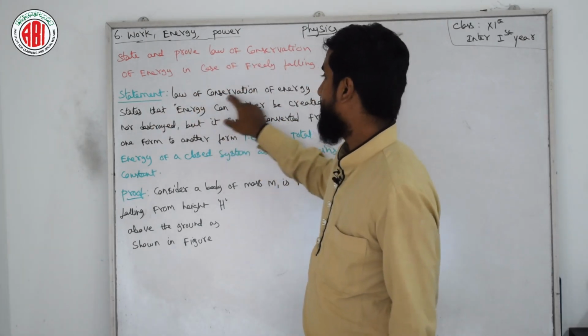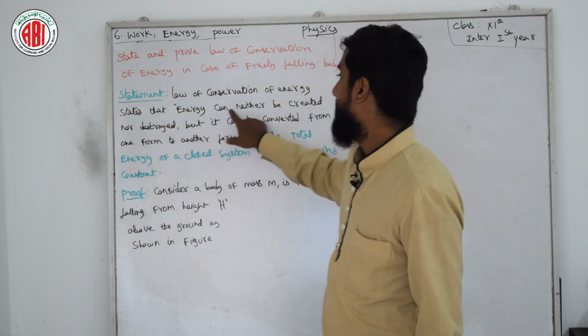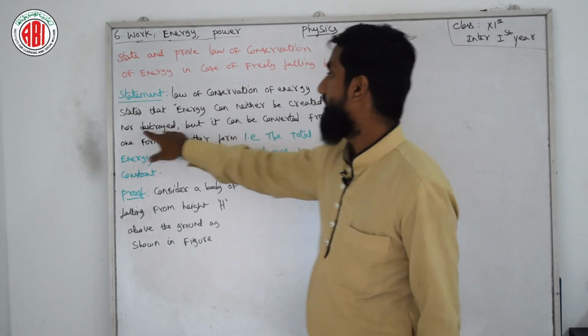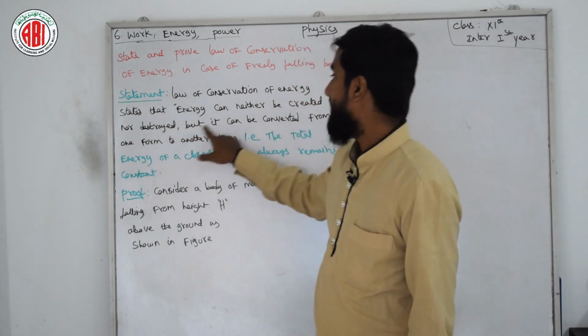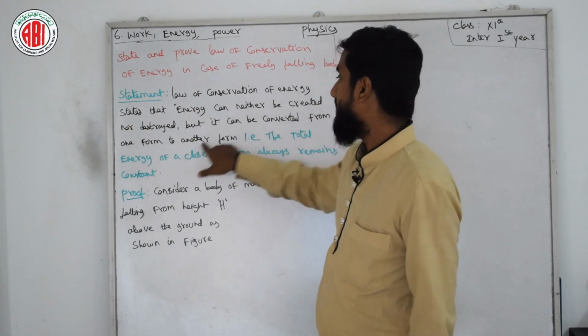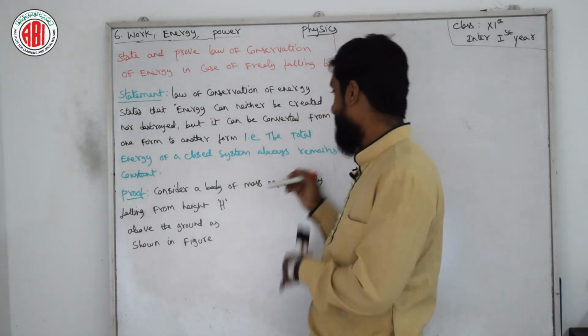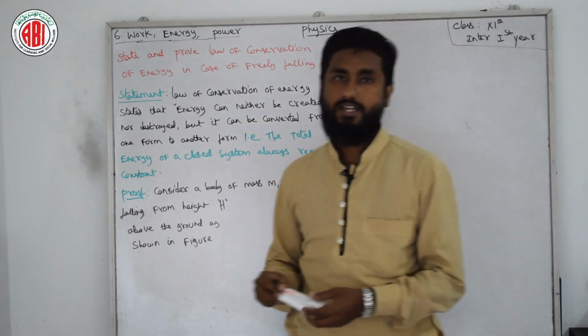Statement: law of conservation of energy states that energy can neither be created nor destroyed, but it can be converted from one form to another form. That is, the total energy of a closed system always remains constant.